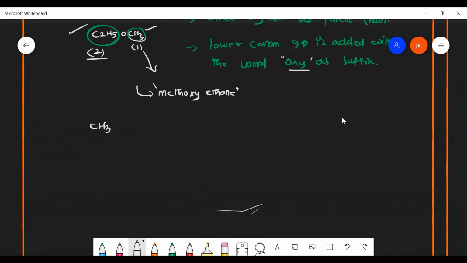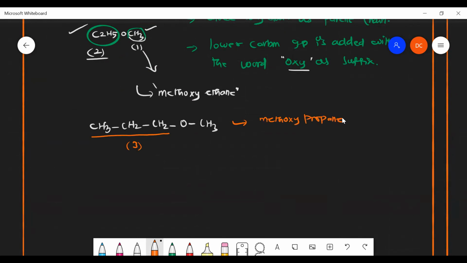Say for example, CH3 CH2 CH2 OCH3. How will you name this? Which one will be taken as a parent chain? This is a parent chain because methoxypropane, sir. Yes, methoxy. Very good. Propane. Methoxypropane. That's it. Methoxypropane is the name of this compound. Okay. C6H5OC2H5. How will you name this? Ethoxybenzene, sir. Ethoxybenzene. Very nice. Ethoxybenzene.